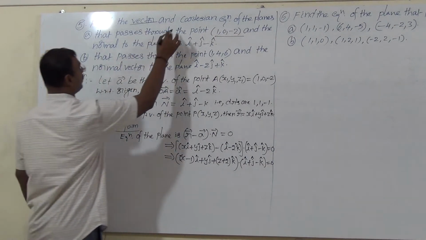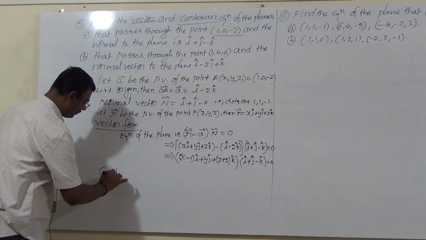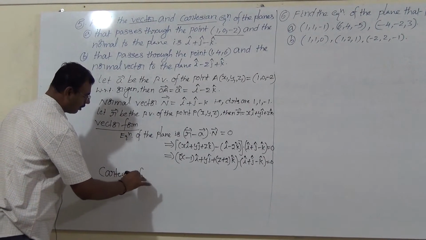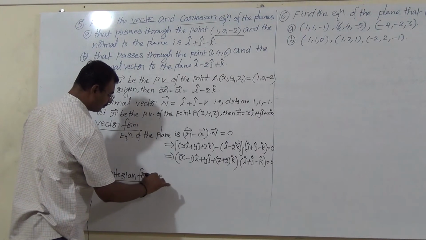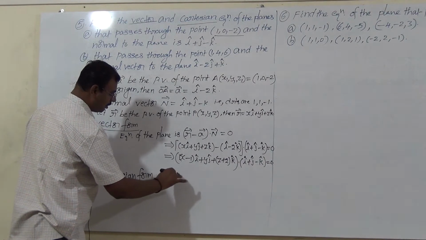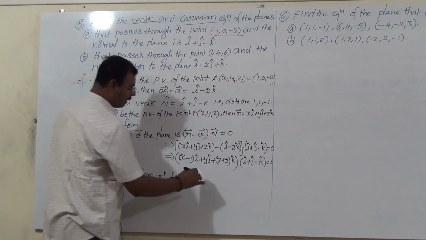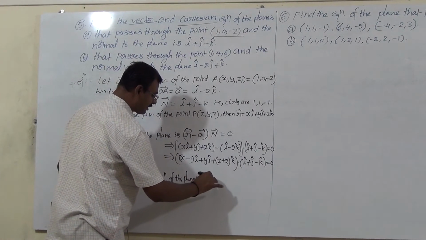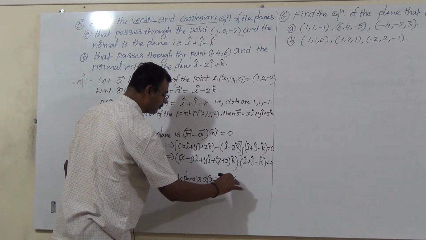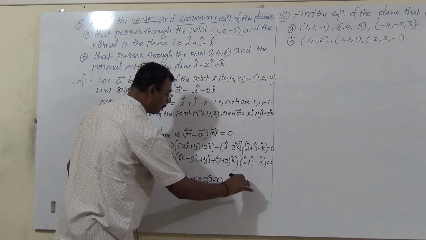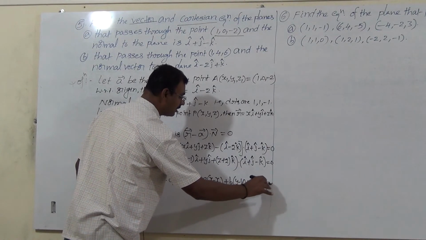Now, asking one more thing, the Cartesian form. So now we have to take the Cartesian form formula. We know that the equation of the plane is, what is the formula? a(x minus x1) plus b(y minus y1) plus c(z minus z1) equals 0.